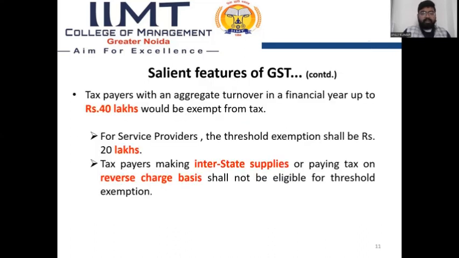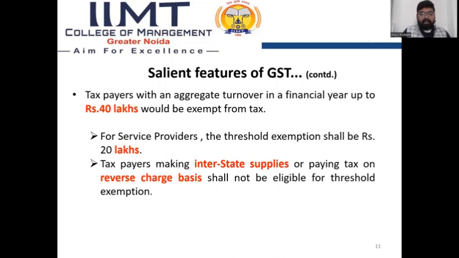The fourth is that a taxpayer with an aggregate turnover in a financial year up to 40 lakh rupees would be exempt from tax. If any supplier or seller has a turnover of less than 40 lakh rupees, it is not compulsory to take the registration under the goods and services tax. This limit before 1st of July 2018 was rupees 20 lakh, but after a notification was implemented, the central government increased it to 40 lakh.